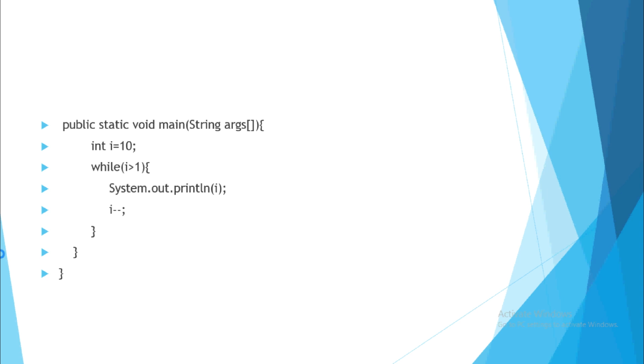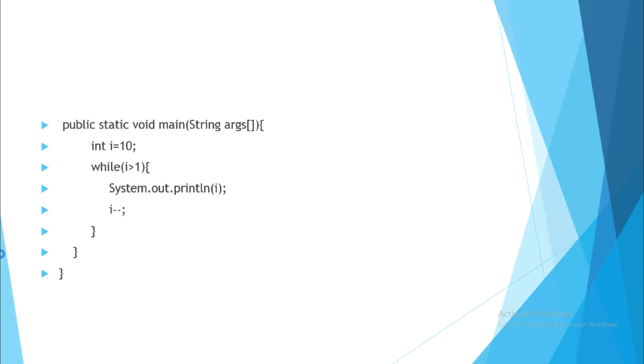Here I have shown you the example of decreasing. The previous one was increasing. So again i--, so it will be 10 minus 1, 9. Still the condition is true, so it will go again up. Is 9 greater than 1? True. 9 will be printed, i--, 9 minus 1 is 8, and so on.